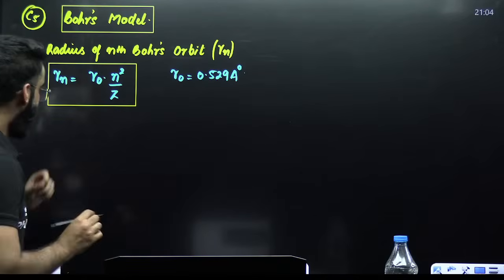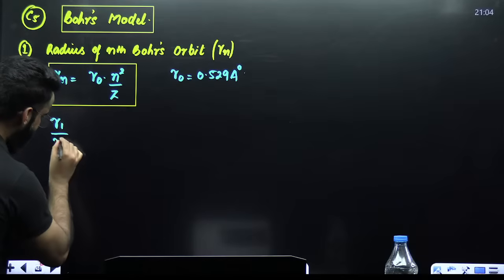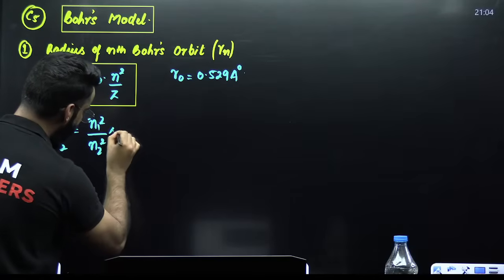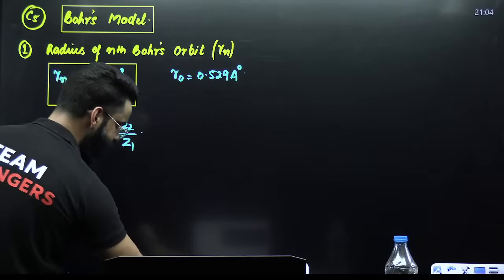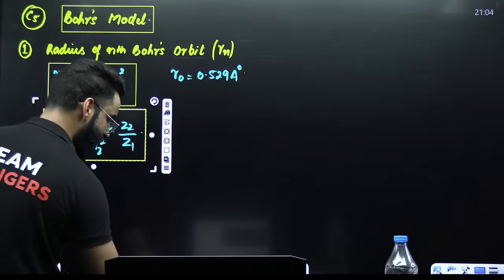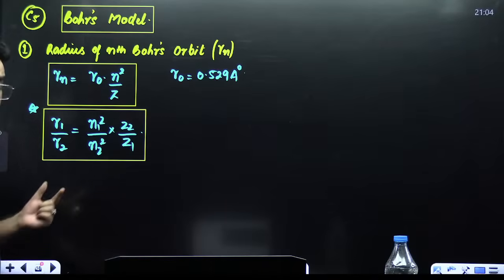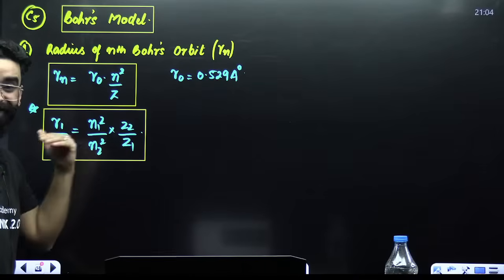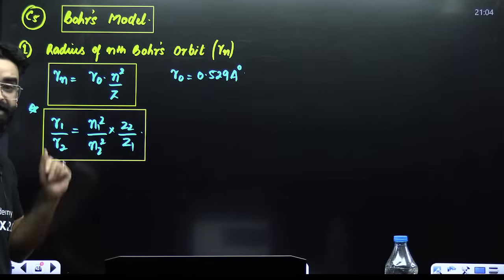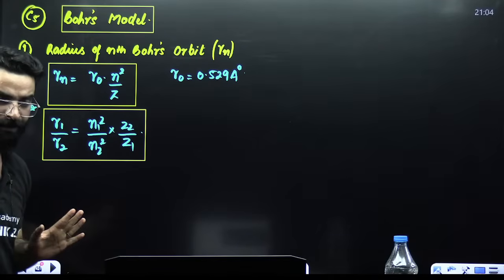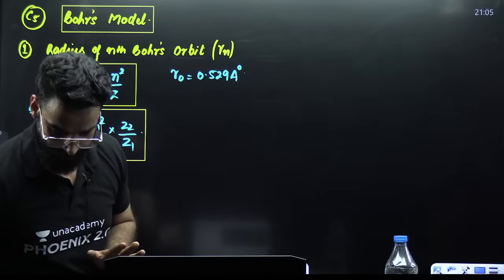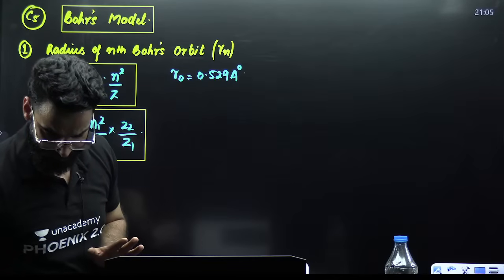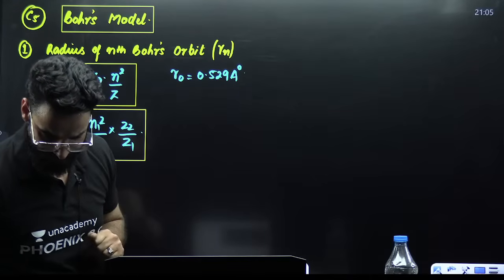Number two, there is one more result. R1 divided by R2 will be equal to N1 square divided by N2 square multiplied by Z2 divided by Z1. This is one more result which you are supposed to remember. Whenever you are supposed to compare the radii of two orbits, this is the result which you'll be remembering. How do we use this result in the questions? That's something I'll tell you in some time. But first of all, remember these two results.